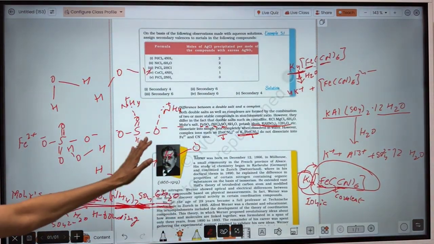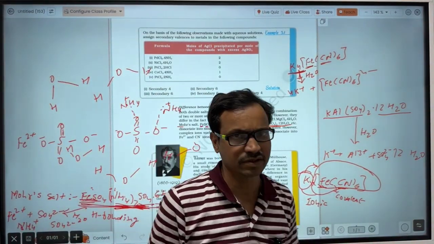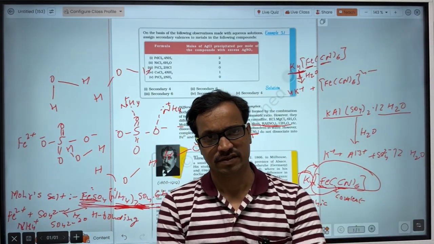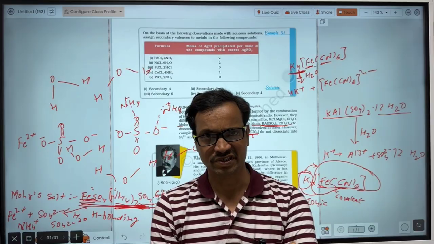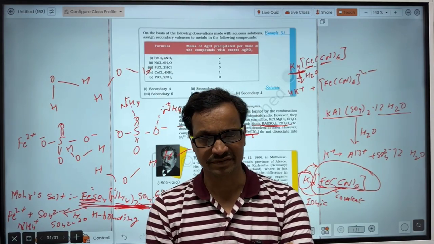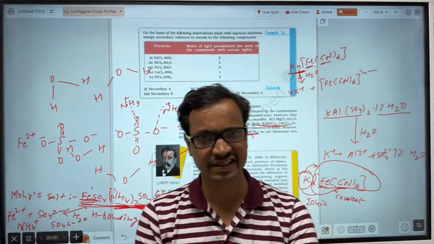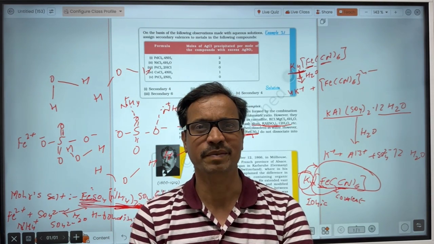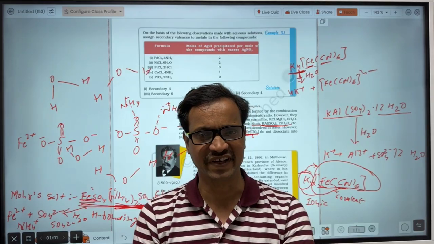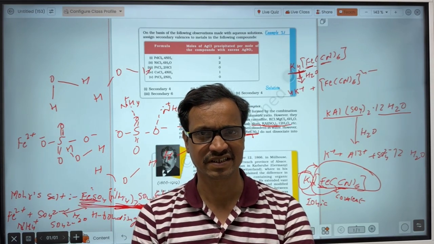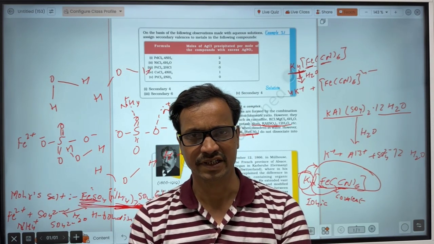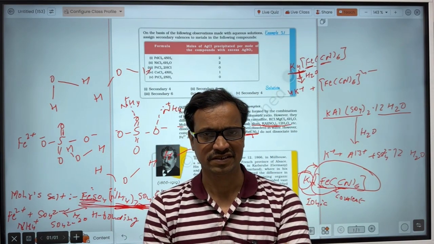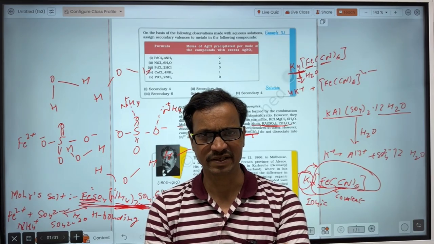Firstly, in the 12th board examination, a 2 marks question will be asked: write the difference between double salt and coordination compound. The first point will be the definition. In case of a coordination compound, a central metal atom shows 2 types of valency, primary valency and secondary valency, in which the primary valency is satisfied through ionic bond, while the secondary valency is satisfied through covalent bond.